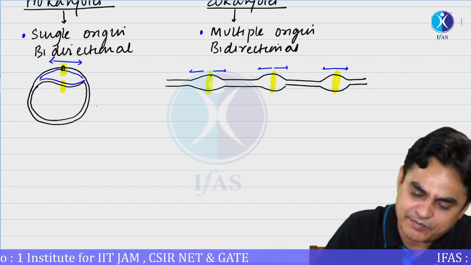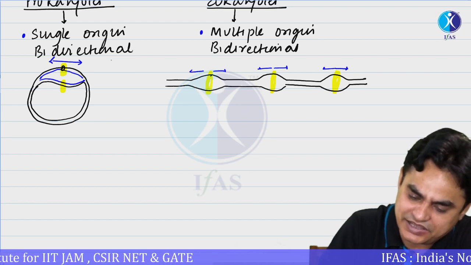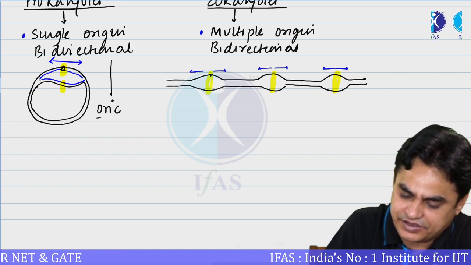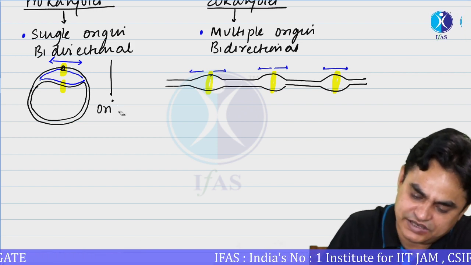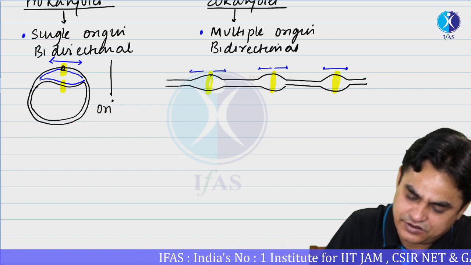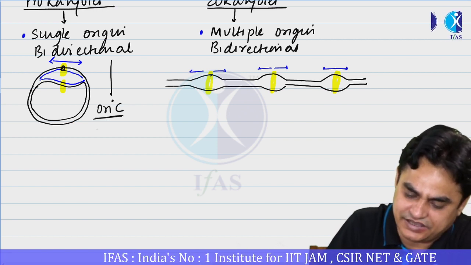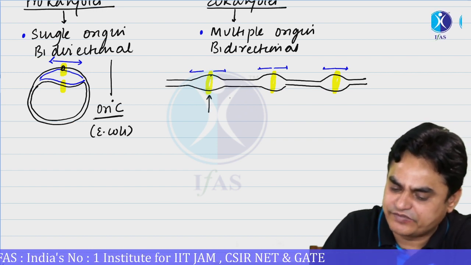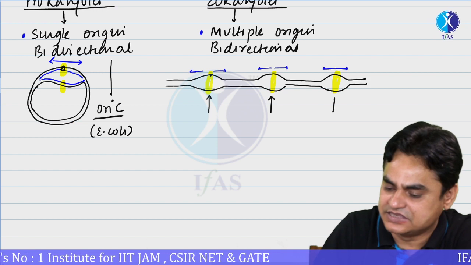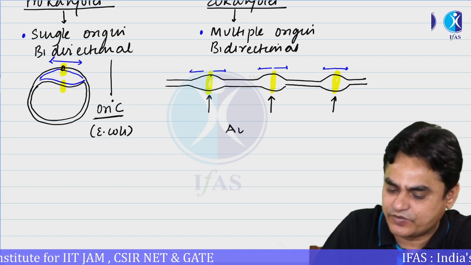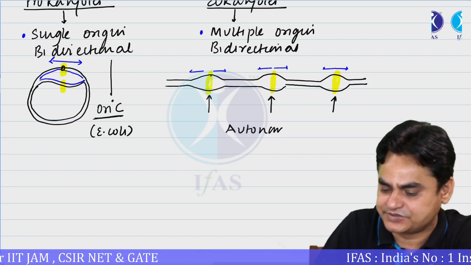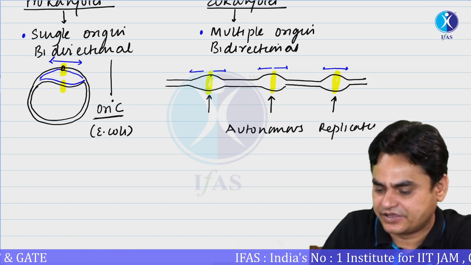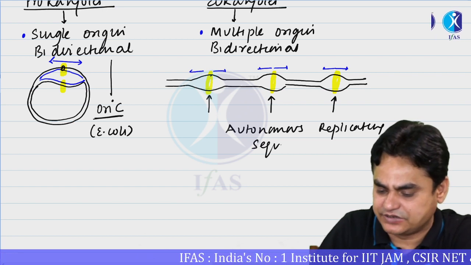The place from where replication starts in bacteria is referred to as OriC. In the case of E. coli, from where the replication is initiated, and in yeast, from multiple places where replication starts, these are referred to as autonomous replicating sequences, or ARS.